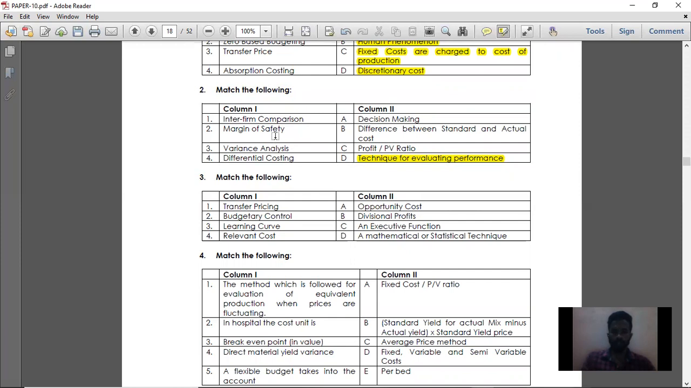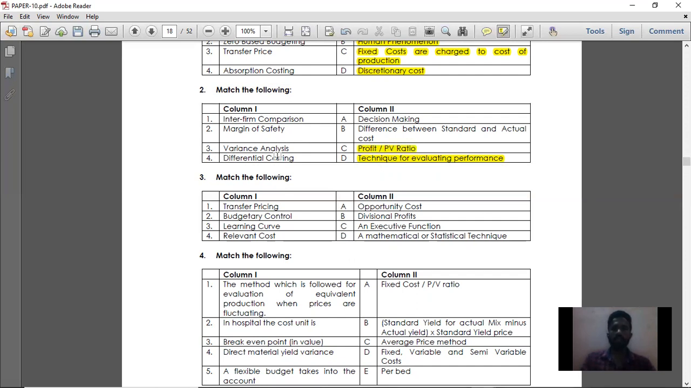Next, margin of safety. What is the formula for margin of safety? Profit divided by PV ratio. Or else you can see it like this: margin of safety is a part of sales. Sales consists of 2 elements, that is BEP sales and margin of safety sales. BEP sales is nothing but sales which has been made in order to recover the fixed cost. And margin of safety is sales which has been made from which you are getting your profit. So margin of safety is nothing but profit divided by PV ratio. So for question number 2, the option is option C, profit divided by PV ratio.